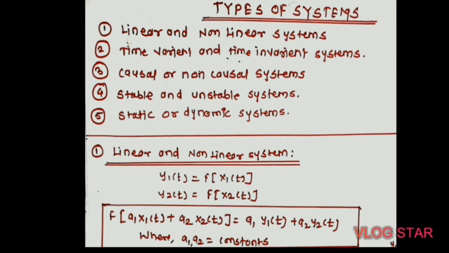Next is the classification of continuous time systems. As we know, systems are divided into continuous time and discrete time, and this classification is also available in discrete time systems. The first type is linear and non-linear systems. Second, time variant and time invariant systems. Third, causal or non-causal systems. Fourth, stable and unstable systems. And last, static or dynamic systems.